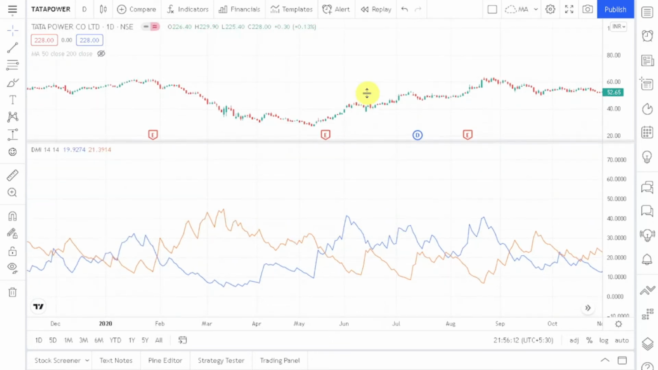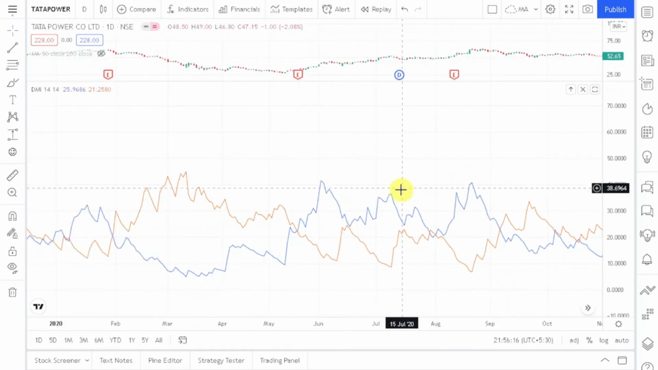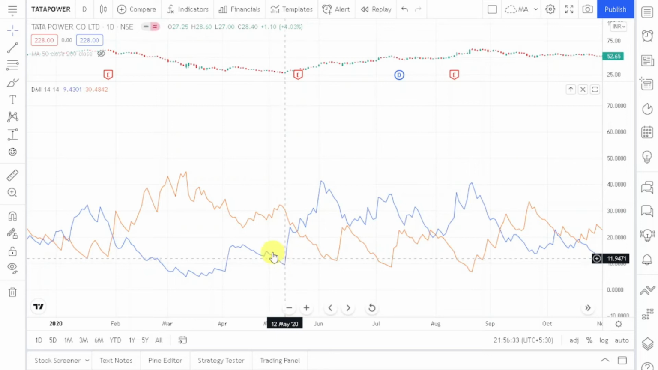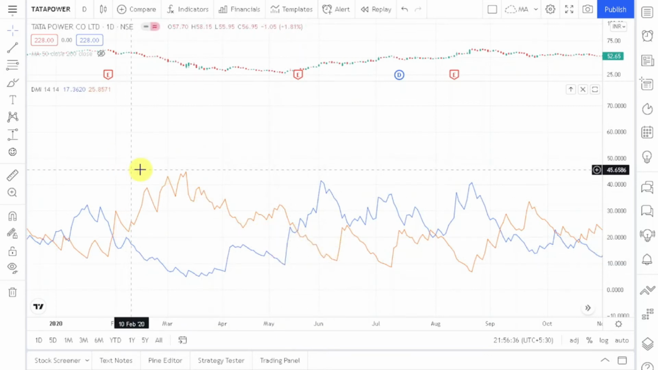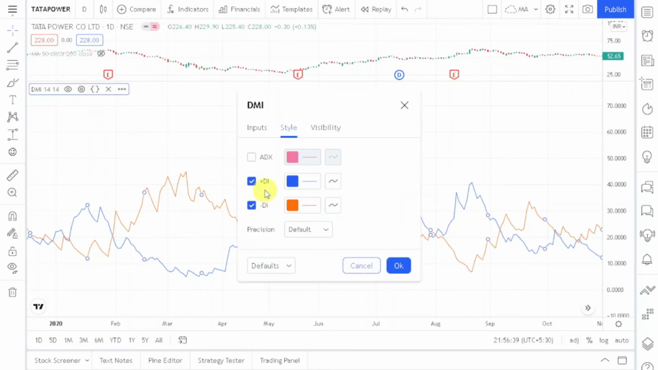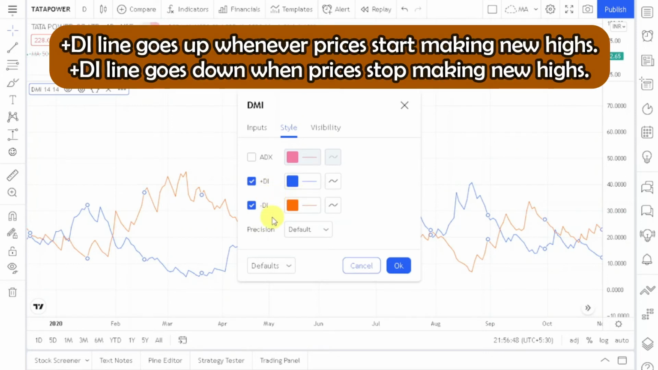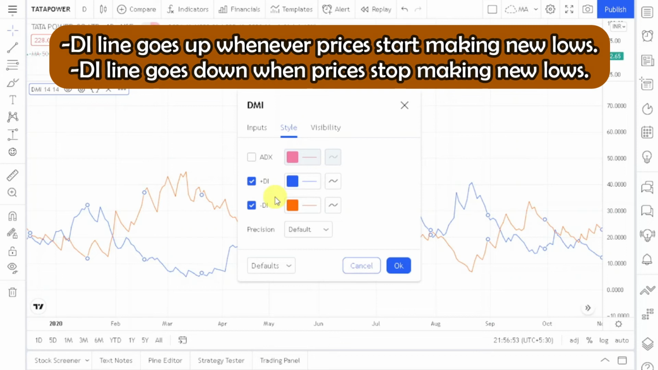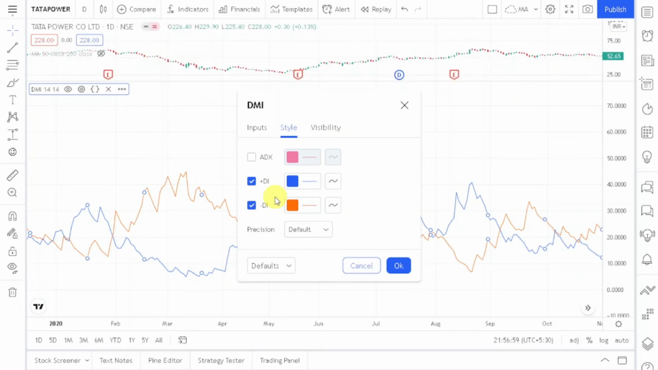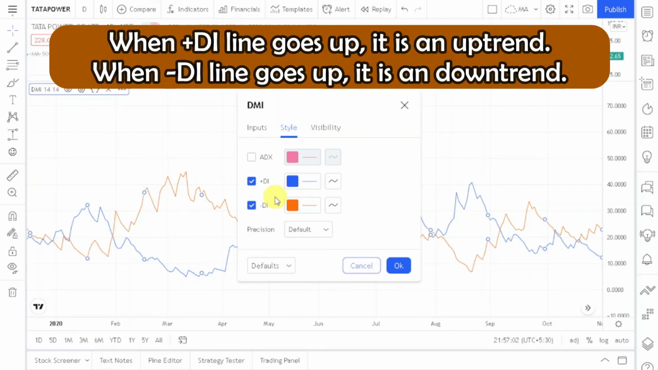Let me make this very big, and you can see that sometimes this blue line goes up, sometimes this orange line goes up. So how does this work? You can see that there is the plus DI line and the minus DI line. The plus DI line, which is the blue line, whenever it goes up, signifies that the stock is making higher highs. And whenever the minus DI line goes up, it means that the stock or any index is making lower lows. So whenever plus DI is going up, we say the trend is up. Whenever the minus DI line goes up, we say the trend is down.